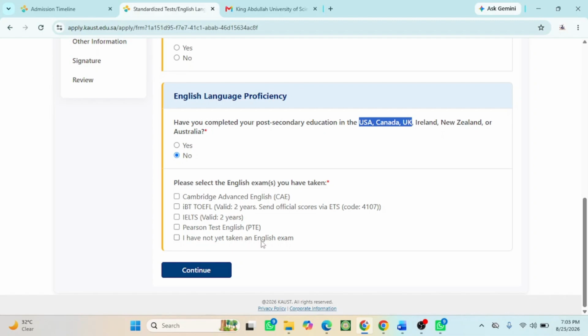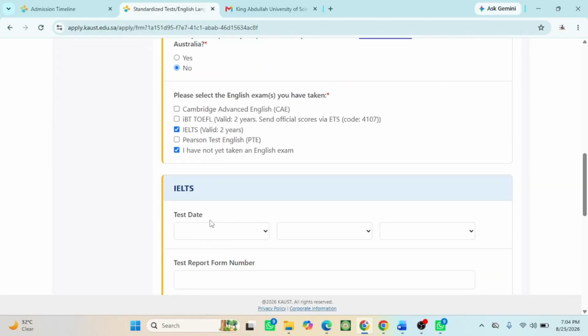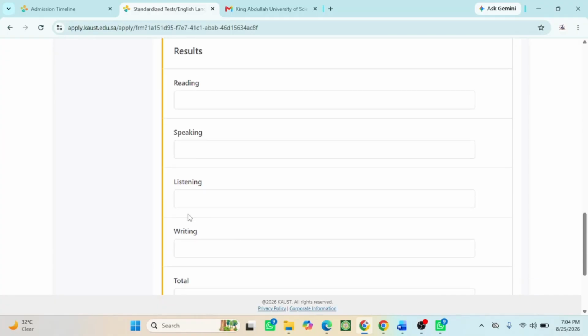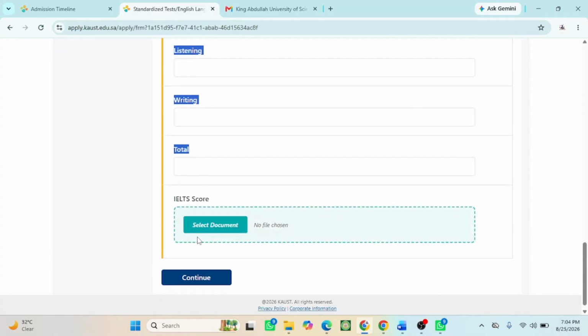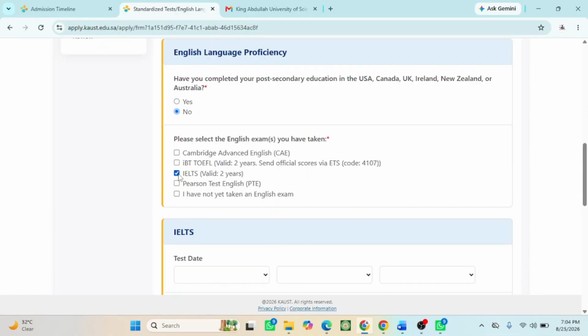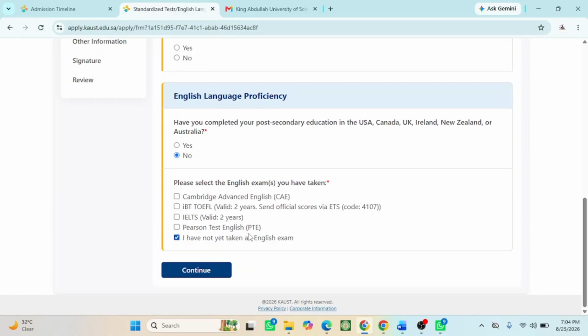So if you have not yet taken any English test, you can just go with this and click on continue. Else you can select the other option, then provide the test date, test report number, and results such as reading, then provide the information of your test and upload the IELTS certificate here. So let me just go with I have not yet taken an English test. I'll click on continue.